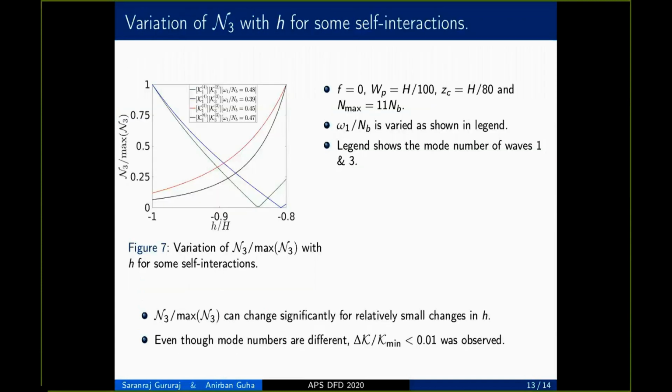In figure 7, variation of the nonlinear coupling coefficients with H is shown for several different self-interactions. It can be seen that the nonlinear coupling coefficients can also be quite sensitive to changes in H. Hence, the energy transfer will also be quite sensitive to changes in H.